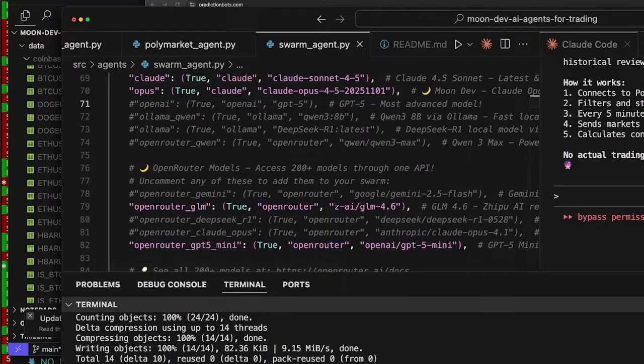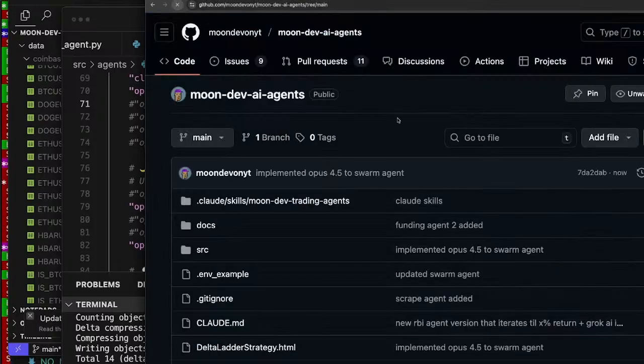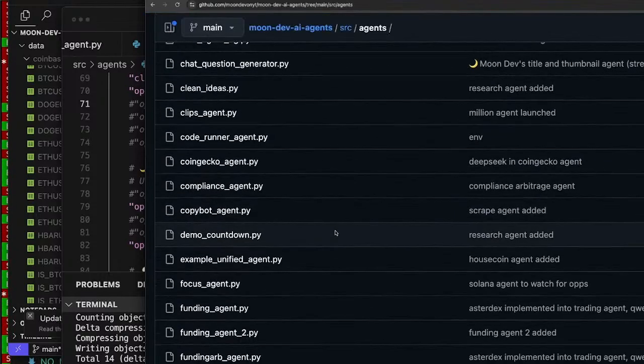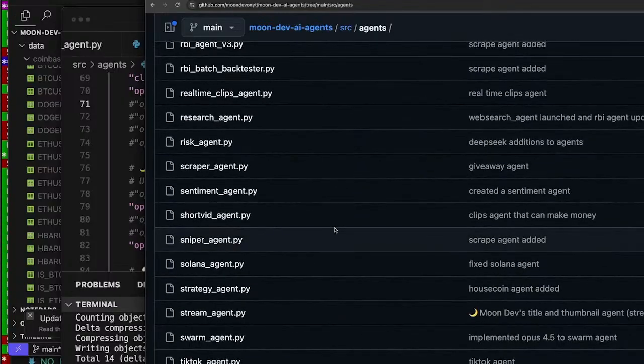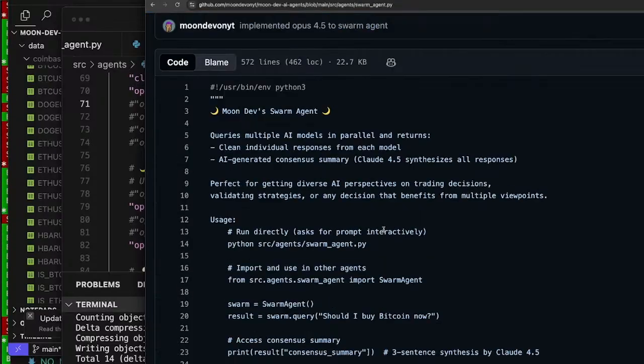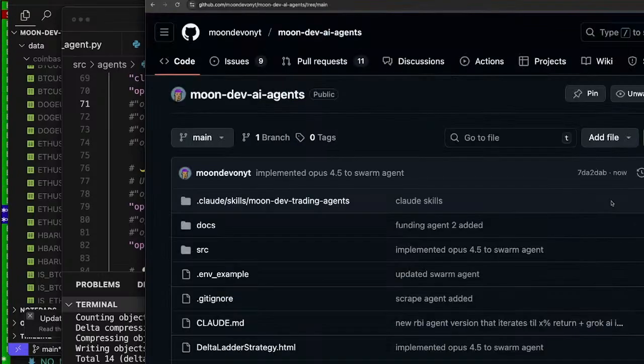All right, now it's all on the GitHub, I believe. Let's go here and verify. Okay, the link's in the description, or type in AI agents to Google. Go ahead and click SRC, implemented Opus 4.5 to Swarm agents. So I have all of these agents here. There's 20 plus. They say I got more than the FBI. Swarm agent implemented 4.5. You see, I turned it on as well. So Opus, boom, boom. Beautiful, beautiful, beautiful. And now this code is here forever, live. I believe code is a great equalizer.